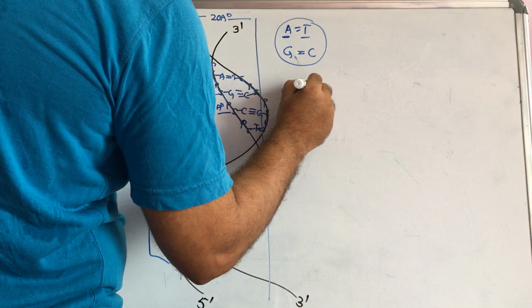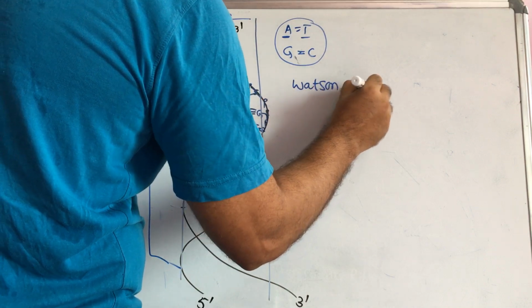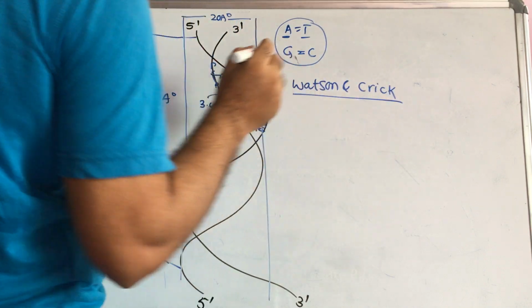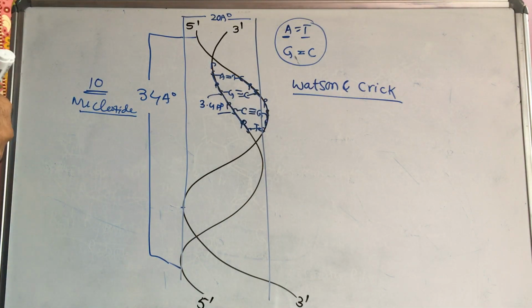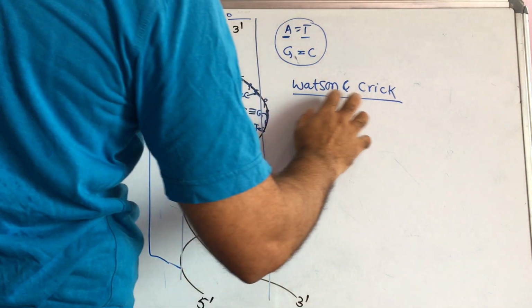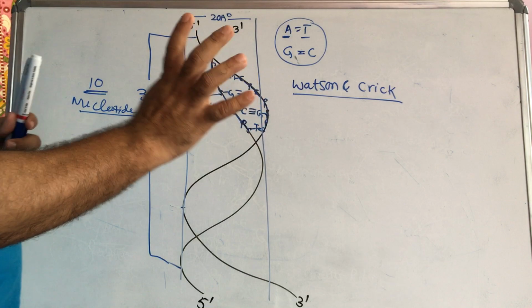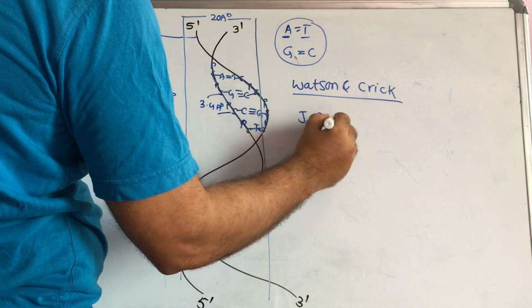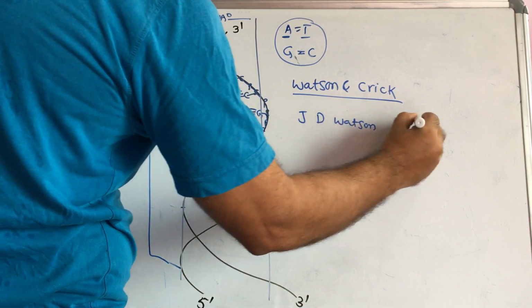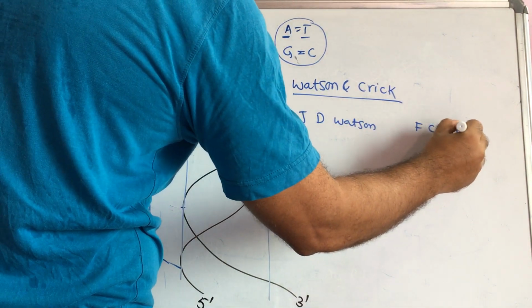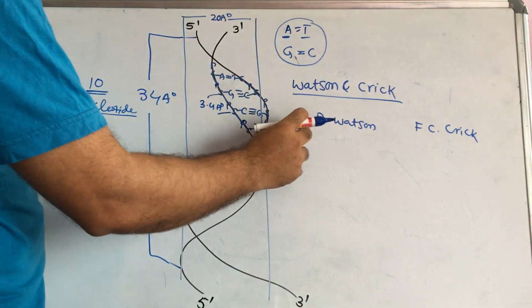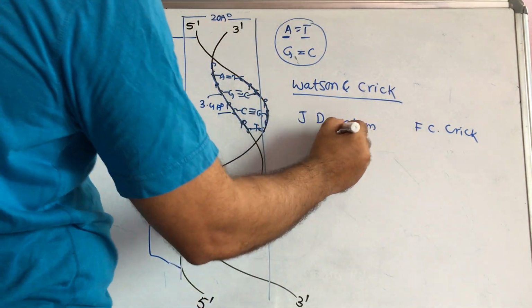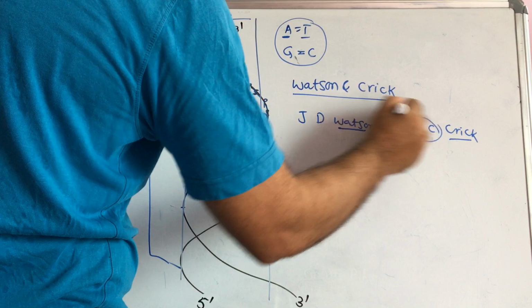Watson and Crick. But one time this question was asked in a competitive exam, who proposed this double helix structure of DNA? In every option Watson and Crick was there. Four options for Watson and Crick, but with JD Watson, FC Crick, and like this, small changes were given. The words are the same, only the initials are changed.